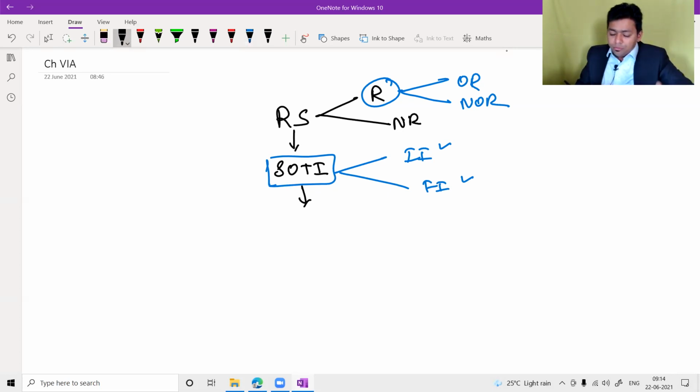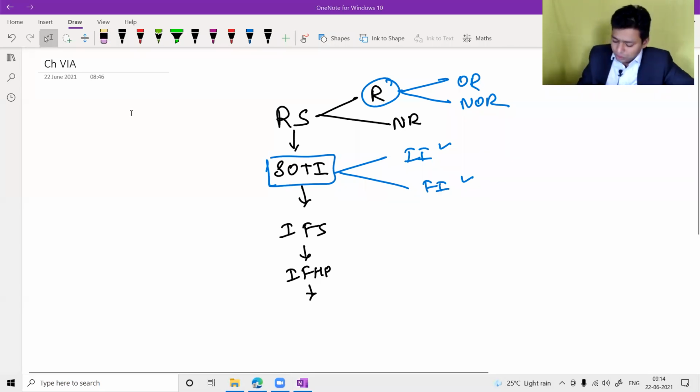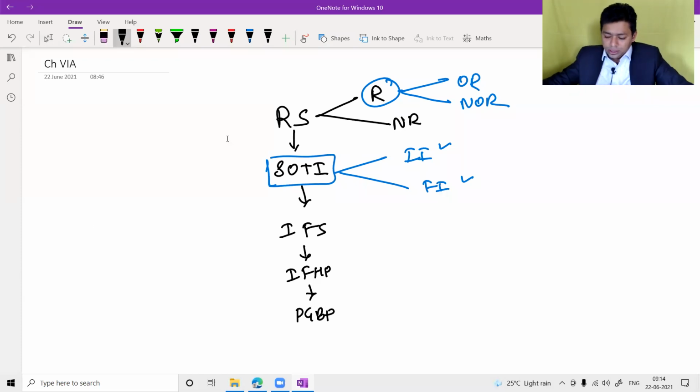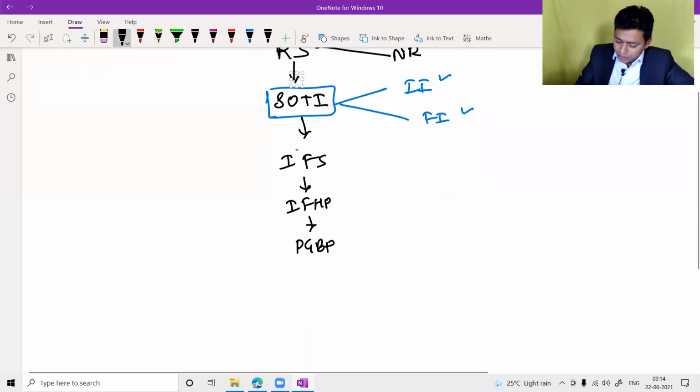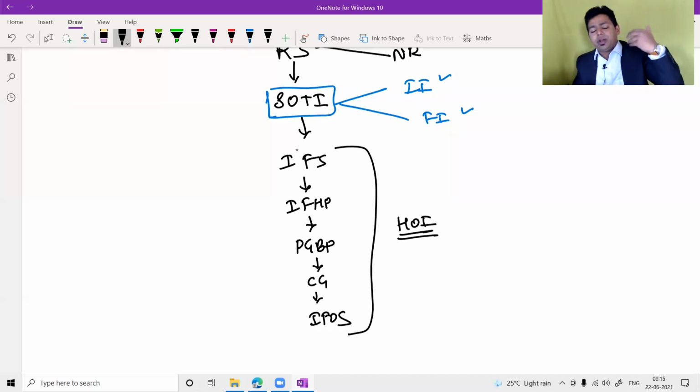From residential status and scope of total income, then you will compute income under the head salary, income from salary. Then you will compute income from house property. Then you will compute PGBP. Then you will compute capital gain if it is available in the question. Then you will compute IFOS. Technically, you will give effect of 5 heads of income. Please understand, once you have given the effect of 5 heads of income, you will get income under each respective head.